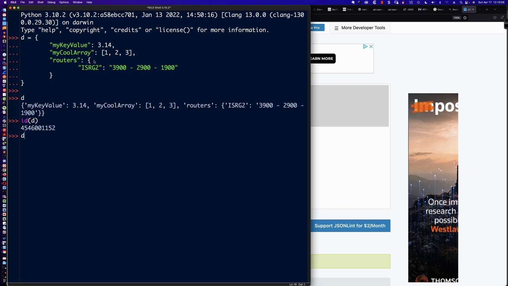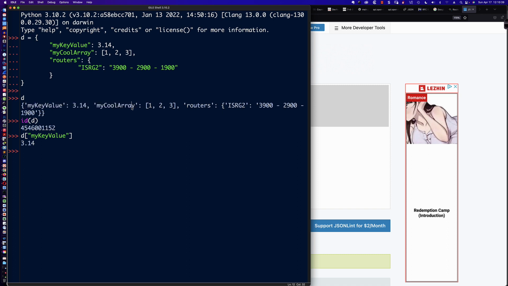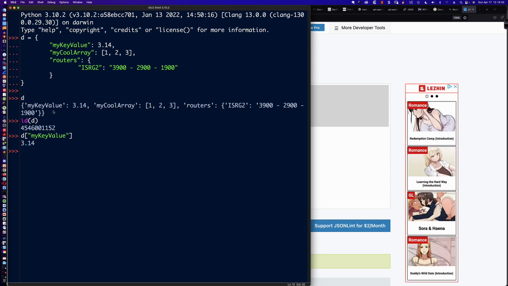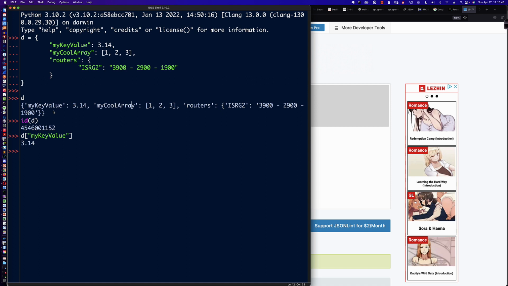So I could also do the following. And remember, we access the values based on the keys. So if I said my key value, there is from the dictionary the key, my key value, and that's the value. Now, you'll also notice something else. What happened to all of those double quotes? They're gone, and they've been replaced with single quotes, because remember, in Python, we can use double quotes for string values, and we can use single quotes to enclose string values.